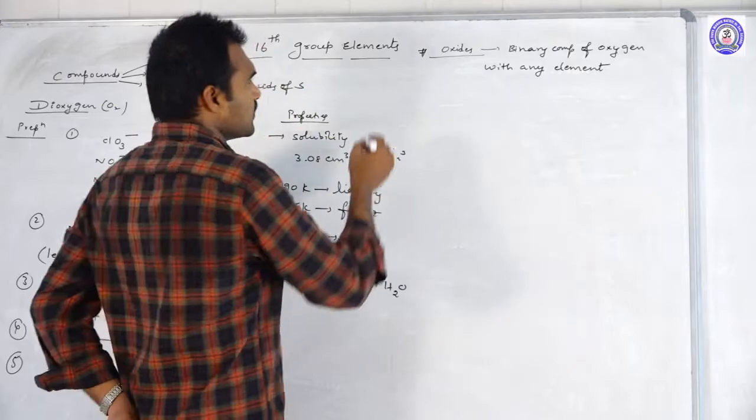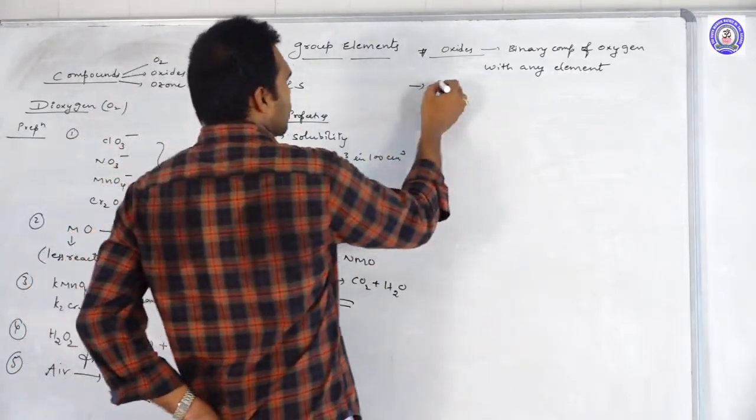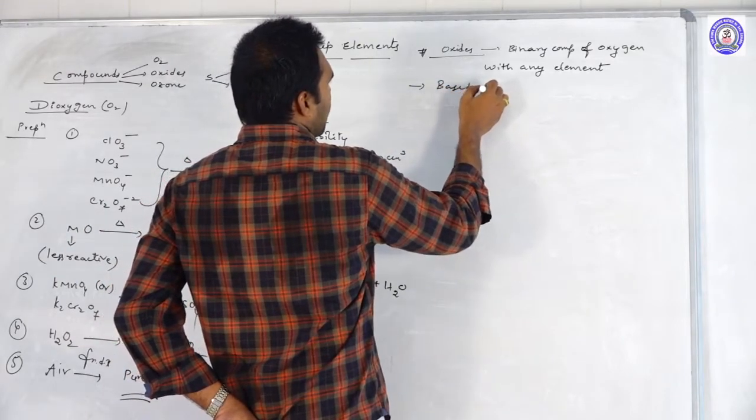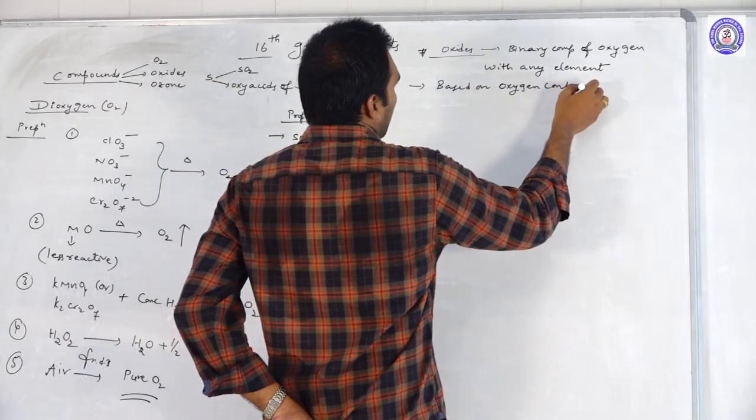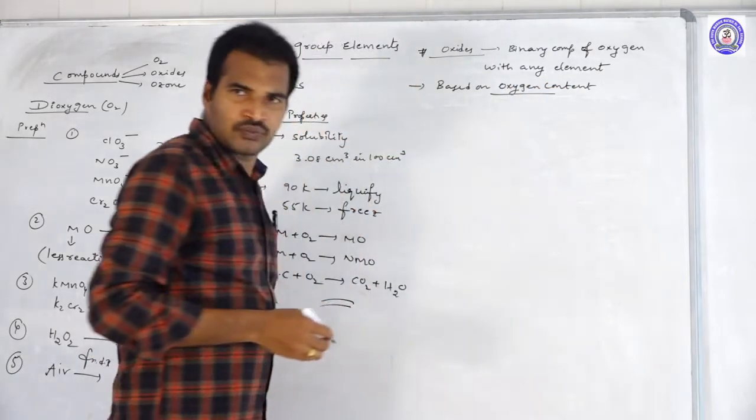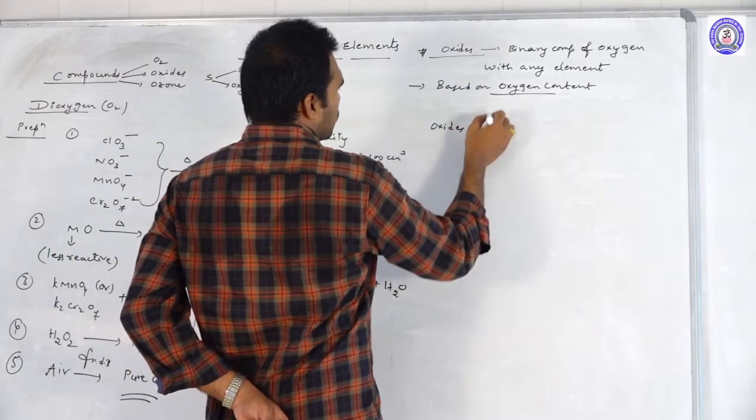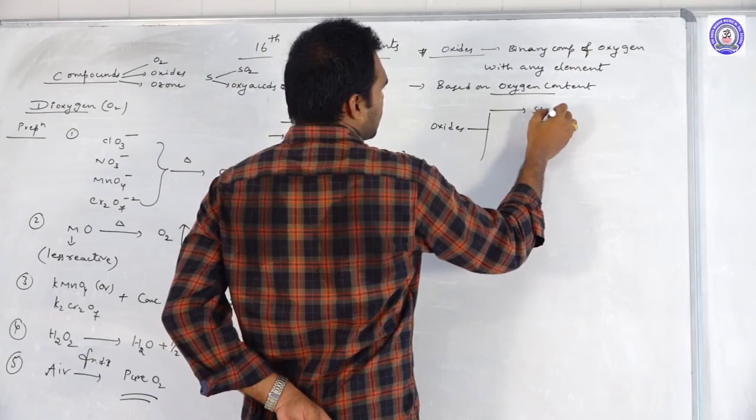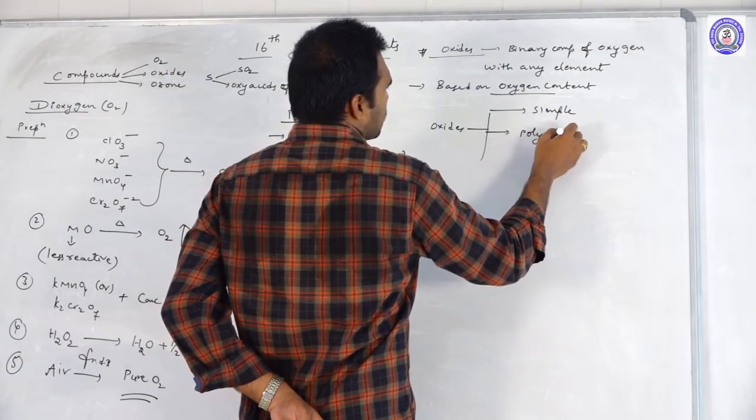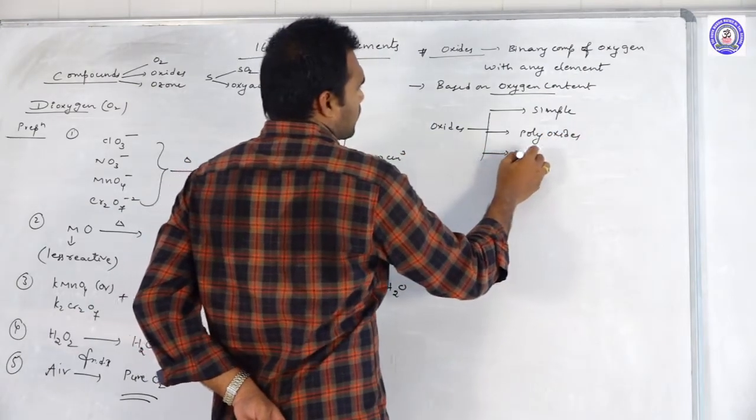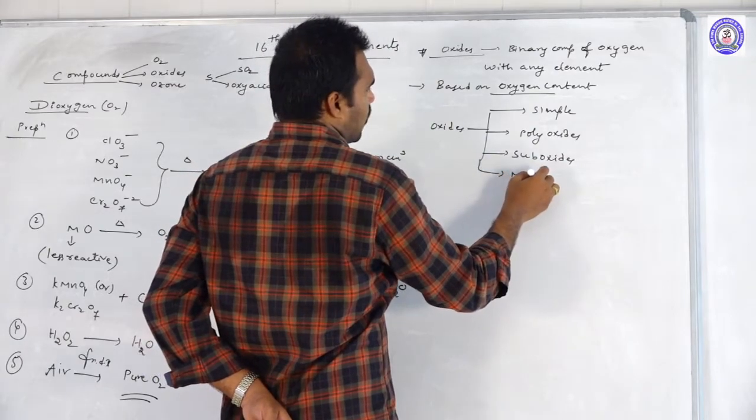And these oxides we are classifying in two ways. The first classification is based on oxygen quantity or oxygen content, how much oxygen is present in it. Based upon that, we are classifying the oxides into the following types. What are those? First one is simple oxides. Next one polyoxides. Next one suboxides. And fourth one mixed oxides.